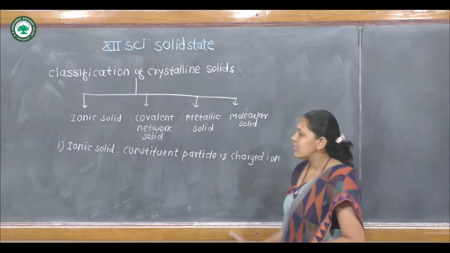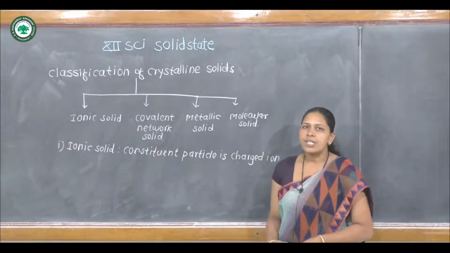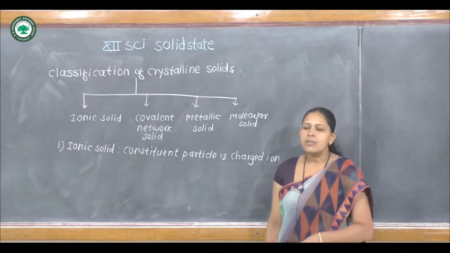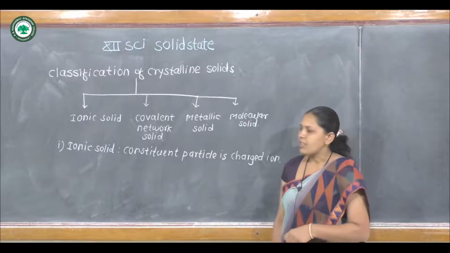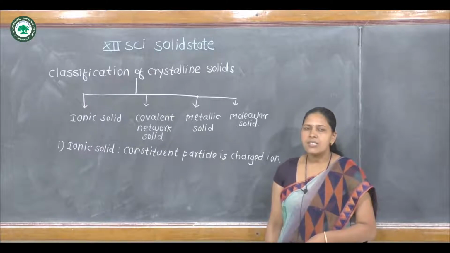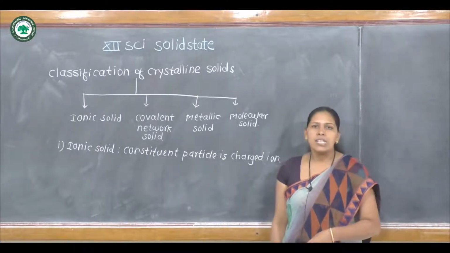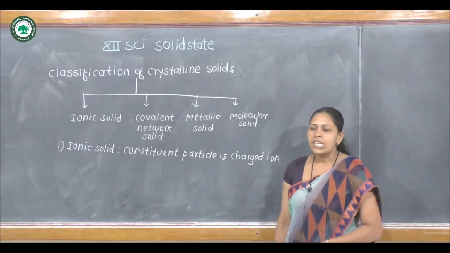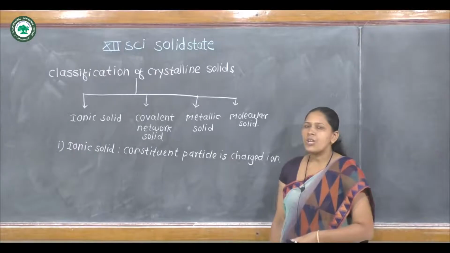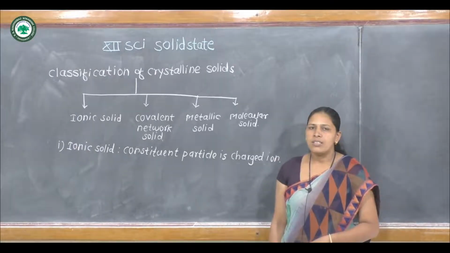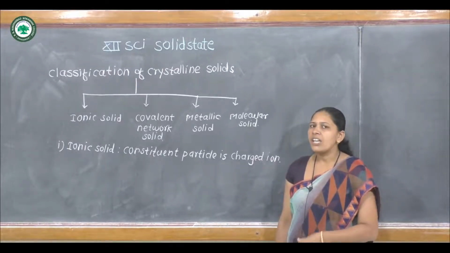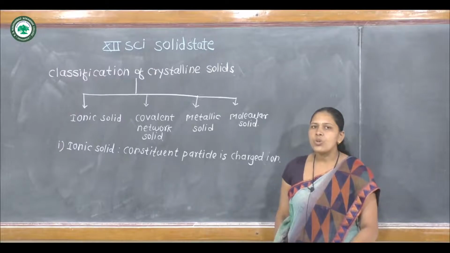Third, ionic solids are hard and brittle. Fourth property: ionic solids have higher melting point. Fifth, these are non-conductors of heat and electricity in solid state, but when ionic solids are dissolved in water, they are good conductors of heat and electricity, because when ionic solids are dissolved in water, they dissociate into ions.